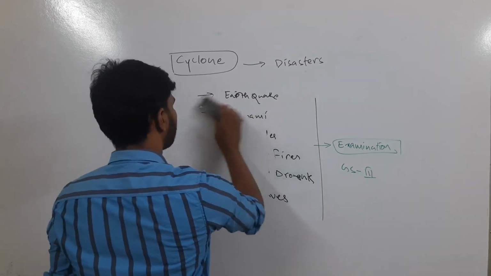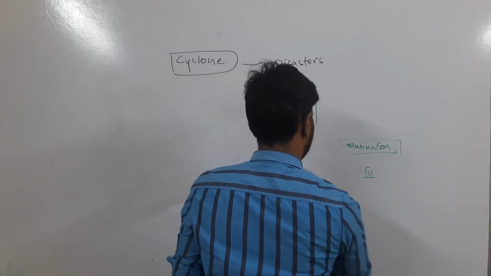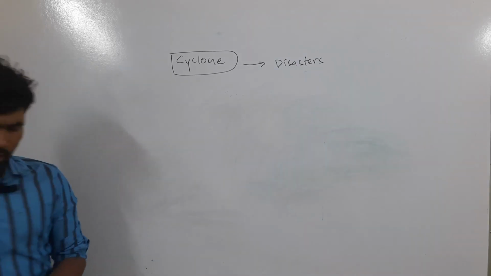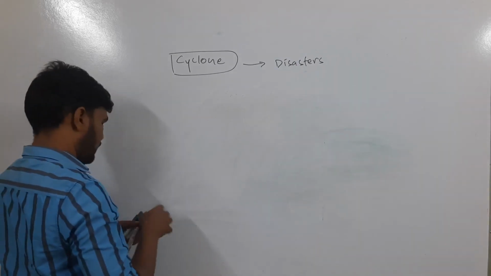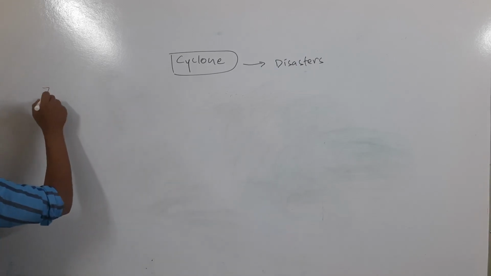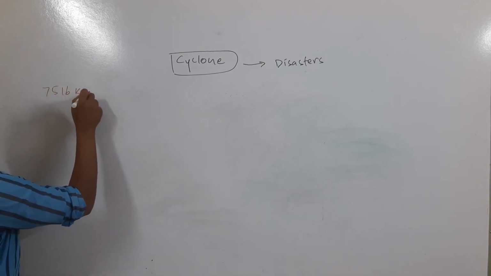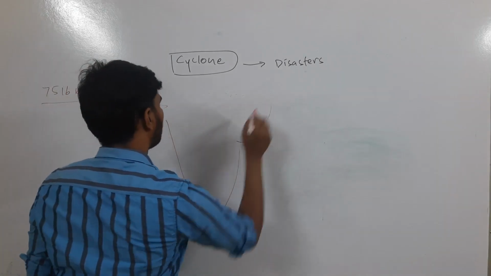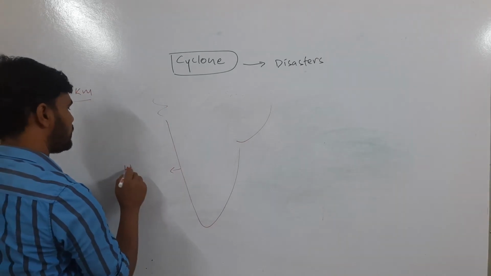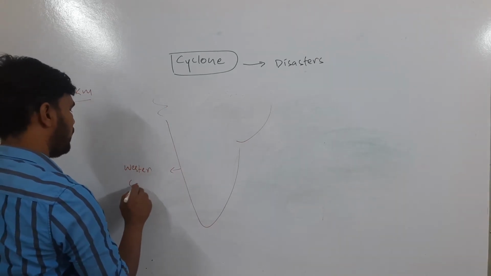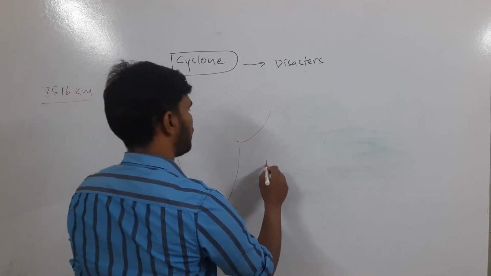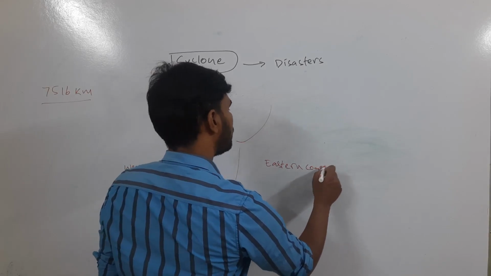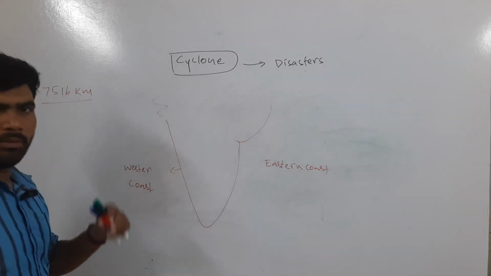You know very well, India has a vast coastline. To be precise, India has approximately 7,516 kilometers of coastline. If you take India, on both sides, this is the western coast, and this is the eastern coast. So on both sides, India is vulnerable to cyclones.